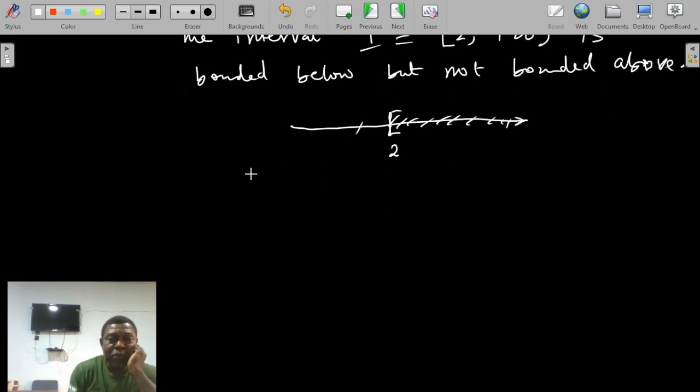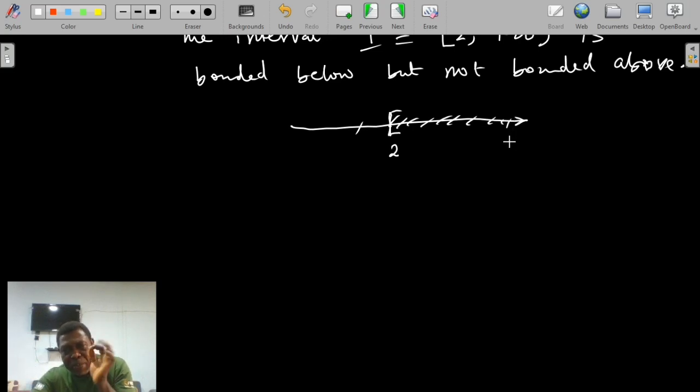Okay. Now, recall that if a set is bounded below, then it has infinitely many lower bounds. And this makes it possible for us to talk about the greatest of all the lower bounds. And this greatest of all the lower bounds must be given a special treatment, because that's the lower bound that is nearest to the set in question. The same thing with a set that is bounded above. A set that is bounded above has an upper bound, and thus has infinitely many upper bounds.